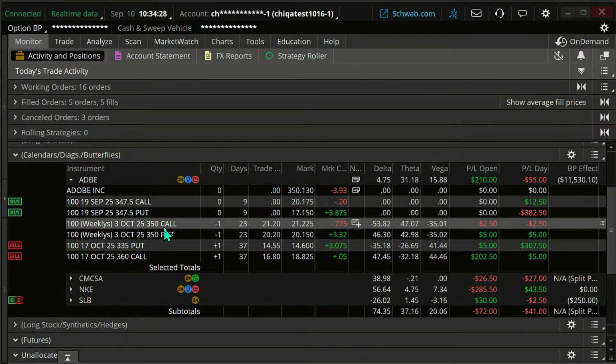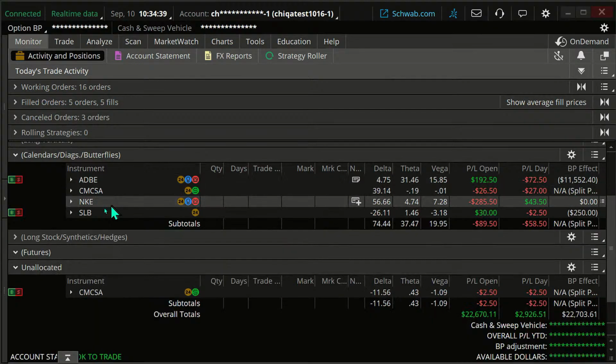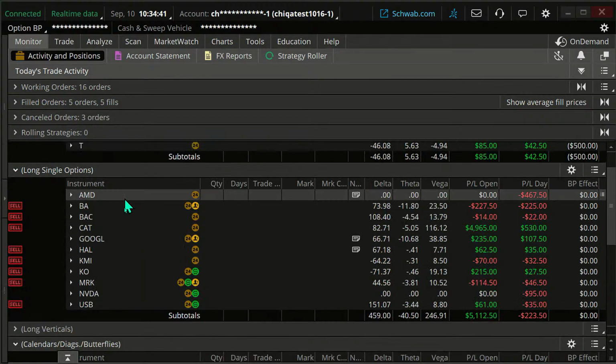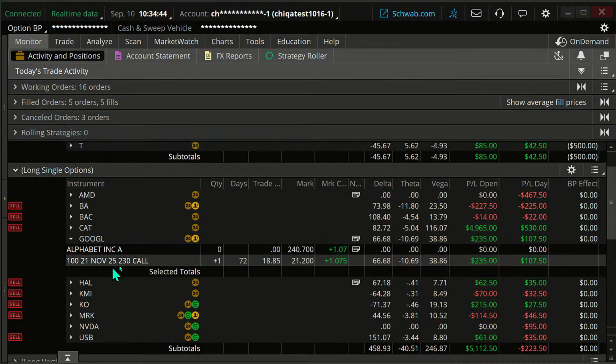Now let's go to one that is maybe a more simple trade here. Let's just go to a long call on Alphabet. Okay, on Alphabet.